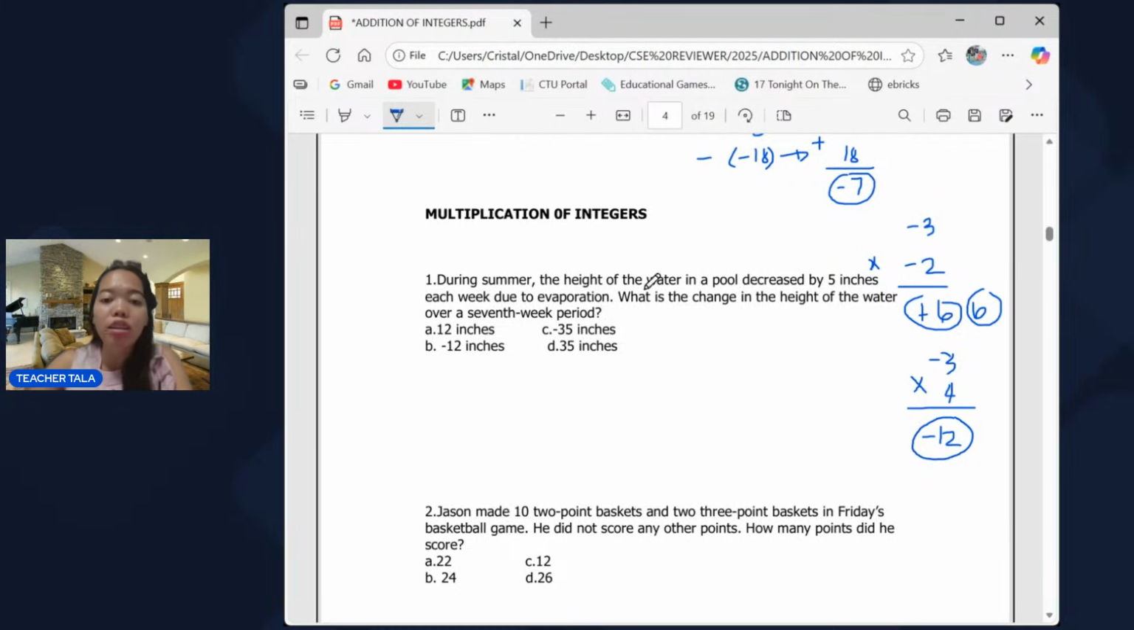During summer, the height of the water in a pool decreased by 5 inches each week due to evaporation. So we have decreased, negative 5 inches po yung binaba niya every week. What is the change in the height of the water over a 7-week period? So we have to multiply negative 5 times 7. So just multiply the number as it is, 5 times 7, that's 35. And the sign will be negative since they have different signs. So the answer is letter C. Negative 35 inches. That's letter C.